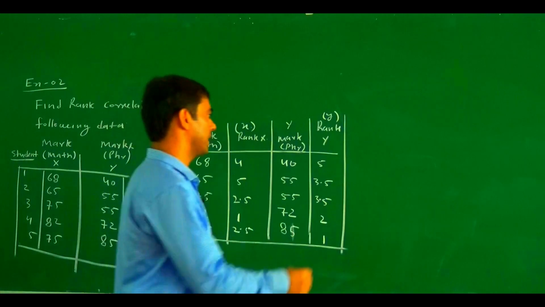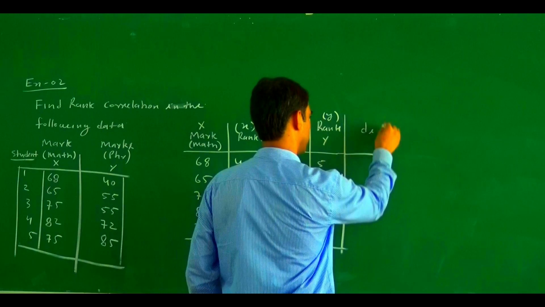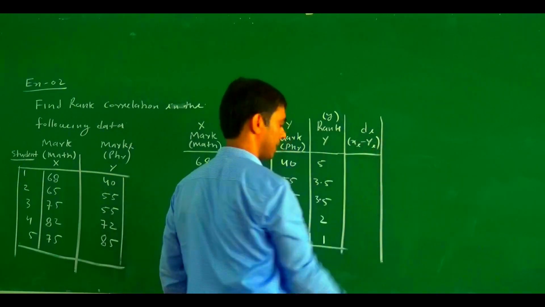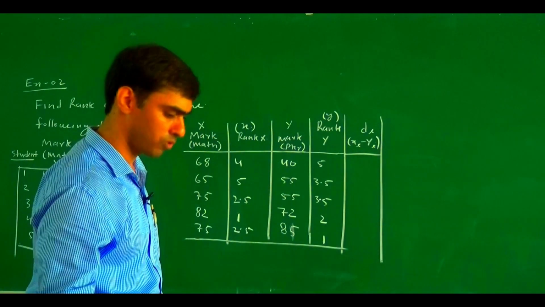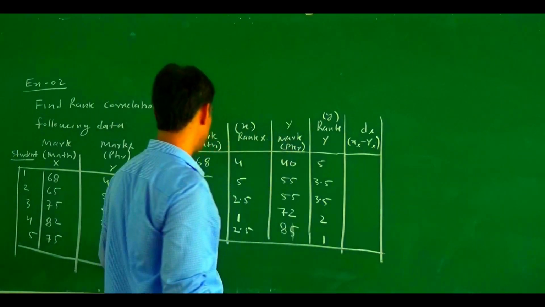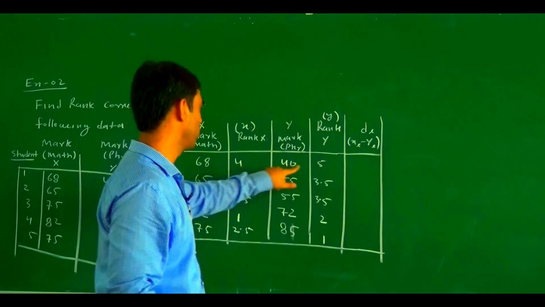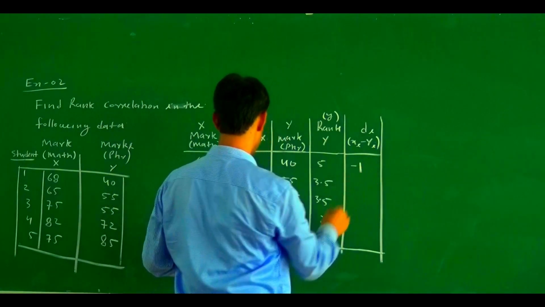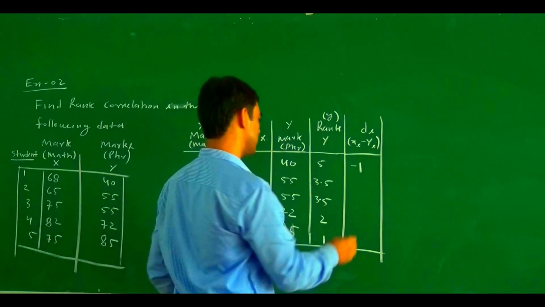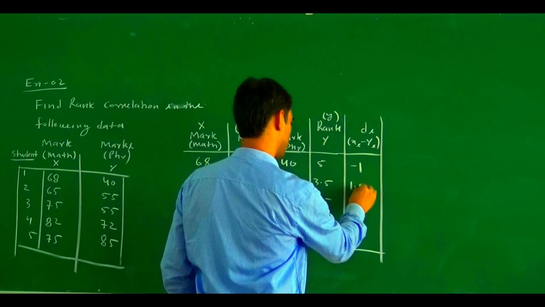So what is the difference of ranks? The difference of ranks becomes di, where di equals small xi minus small yi. What is the value for this one? Small xi minus small yi. This one is small x and this one is small y. 4 minus 5 is minus 1. 5 minus 3.5 becomes 1.5.